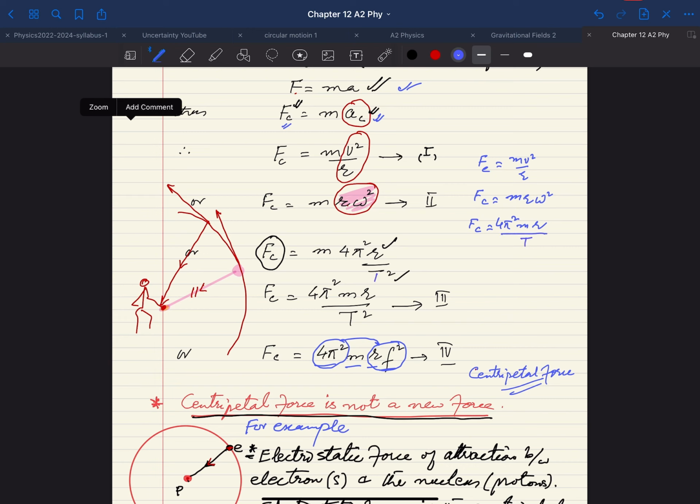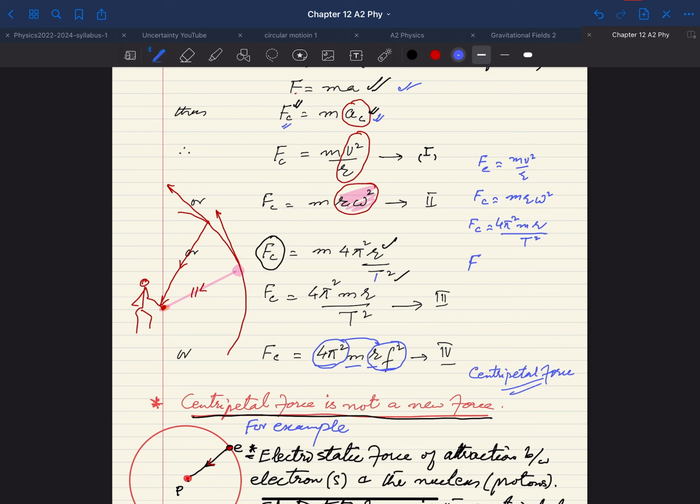I'm sorry, this is basically only R here, 4 pi square mR divided by t square. So this is not R square here, and 4 pi square.